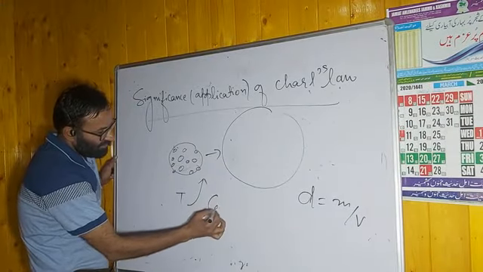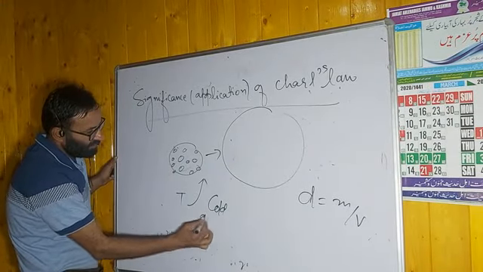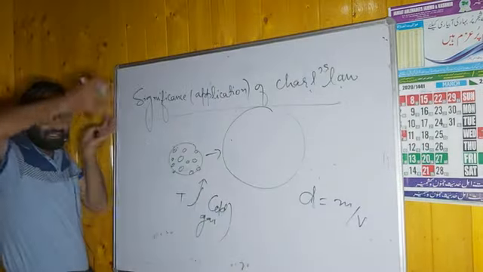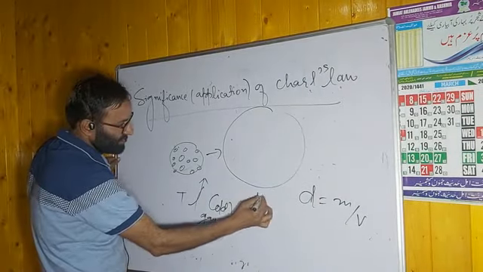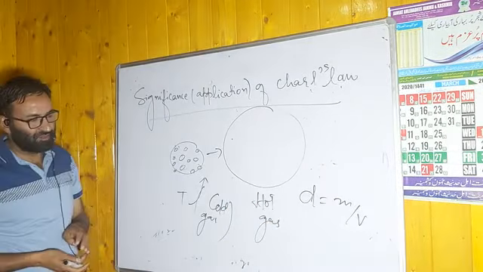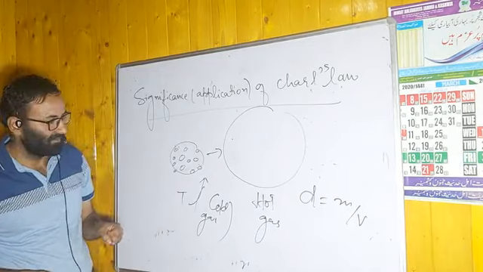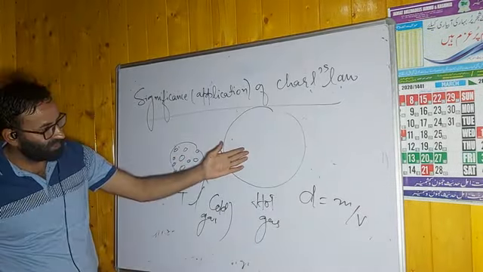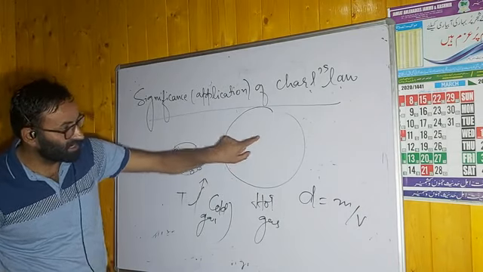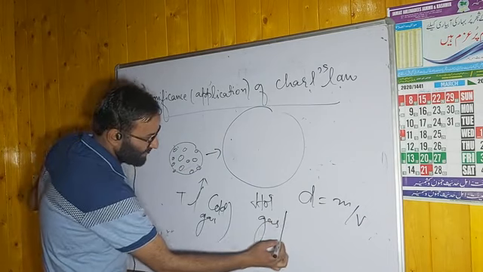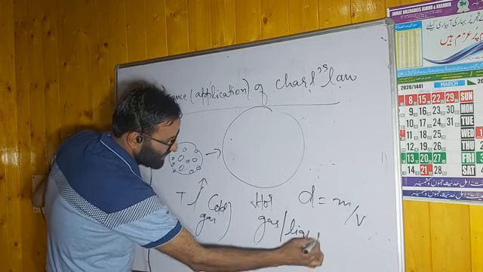Dear students, now if you have cold gas, let us say it is cold gas. When you supply temperature, volume increases, it will become hot gas. Now compare these two, cold gas and hot gas. Which one will have greater density? Sir, it will have greater, because इसका वैल्यूम कम है, डेंसिटी ज्यादा होगी. इसका वैल्यूम ज्यादा है, डेंसिटी कम होगी. जब डेंसिटी कम होगी, we can say जो hot gas है ये lighter होता है.